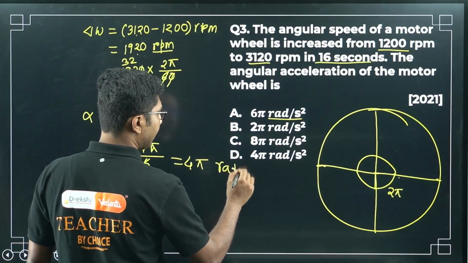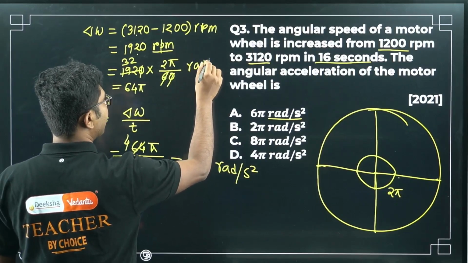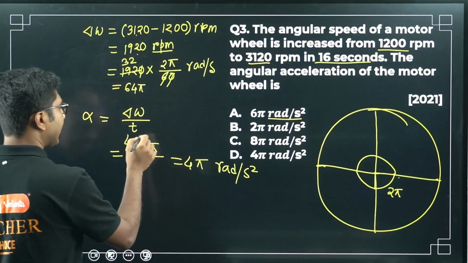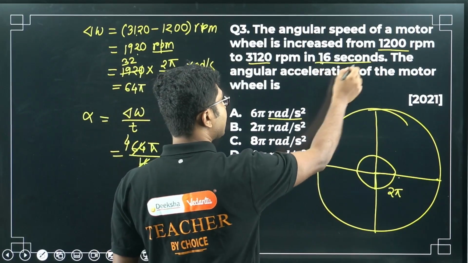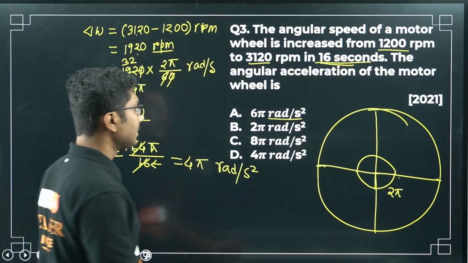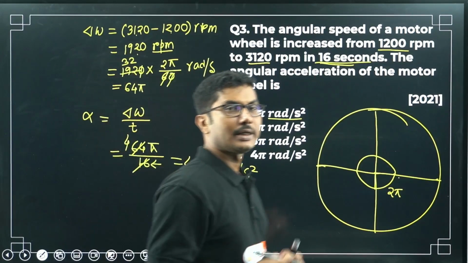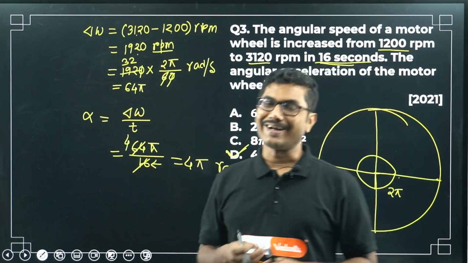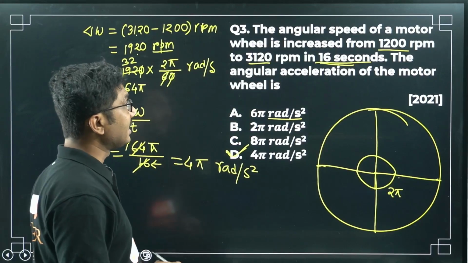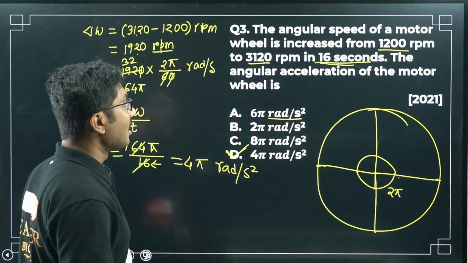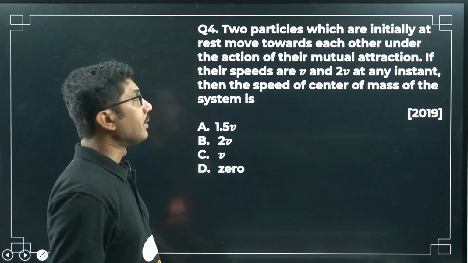Now our unit is radian per second square. We have converted into radian per second, and we are dividing it by another second, that's why it's radian per second square. The 16 seconds is already given in seconds, so no worries. Follow the step-by-step method so that you can get the correct answer for such questions. There is one more question in the previous year based on similar concepts, we'll see that. Now let's look into question number 4.